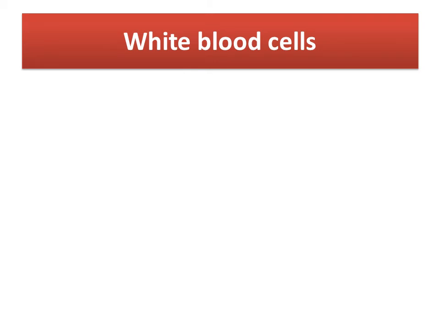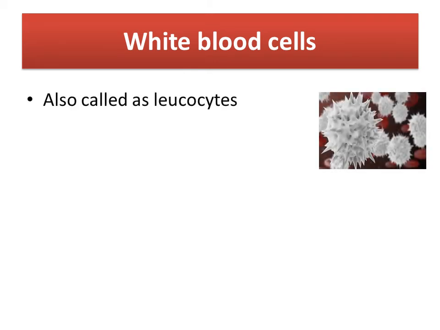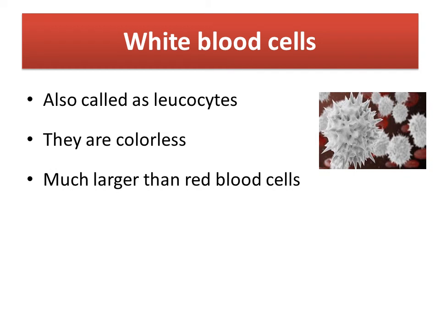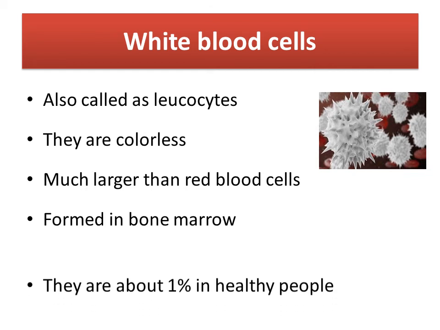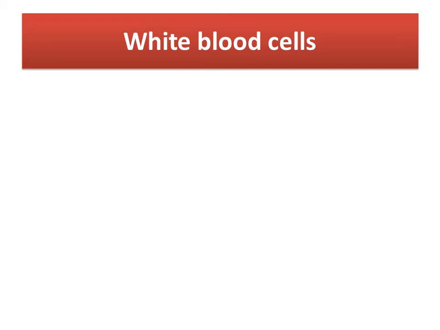Next we will discuss the white blood cells. The white blood cells are also called leukocytes. They are colorless. They are much larger than red blood cells. They are formed in bone marrow. They are about 1% in healthy people.